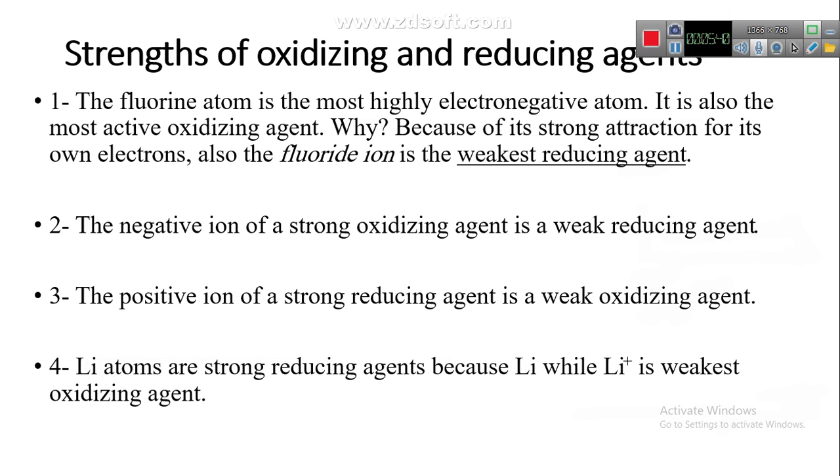For example, in group number 1, lithium atom is a strong reducing agent. The symbol of lithium is Li. Lithium atom is a strong reducing agent. After losing electron it becomes a positive ion. Then lithium positive ion is the weakest oxidizing agent. When the atom becomes a strong reducing agent, its ion becomes the weakest oxidizing agent.